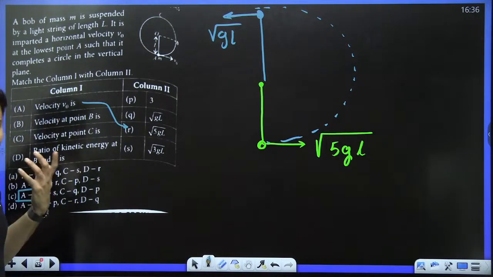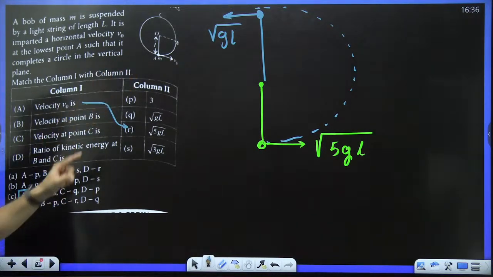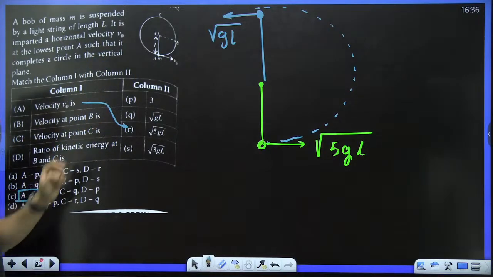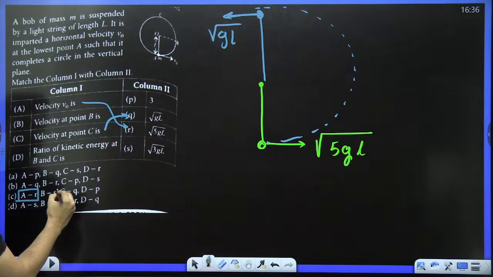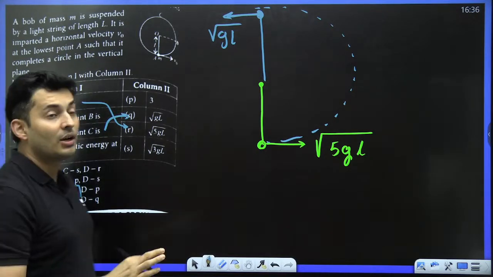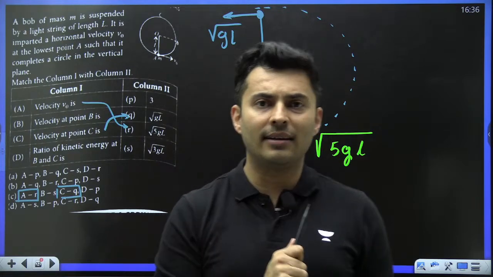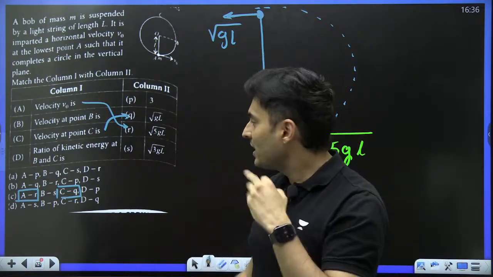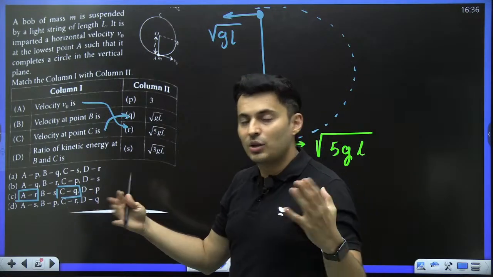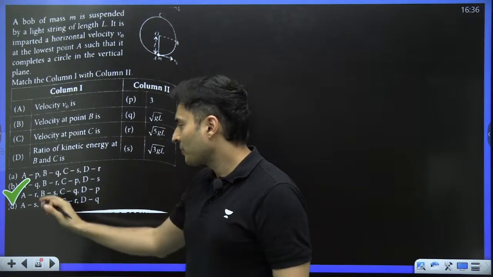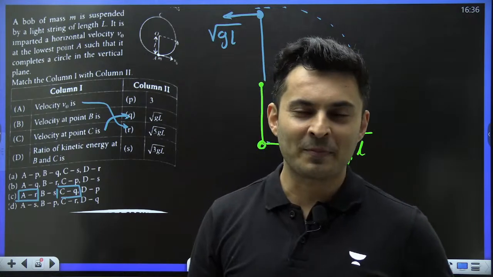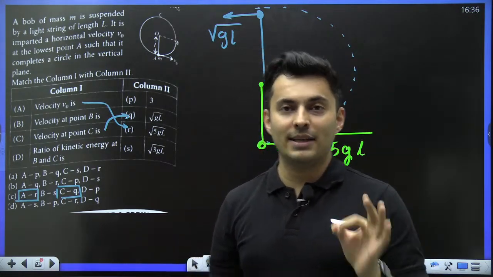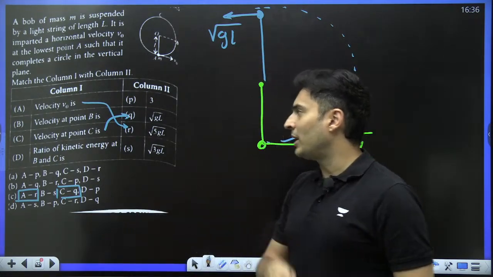And if you want to confirm it again, take the topmost point, which is basically point C. At that point the speed is basically root gL. So for C the answer is Q. Perfect. You don't even have to check the second thing. If you check only one, you see that everything else need not be checked. You can just skip it and you get the correct answer. Exactly. So this is the trick which you will use in match the following. You are not going to sit and waste your time solving the entire match the following.